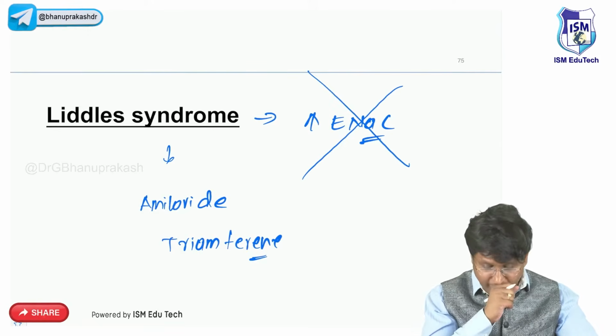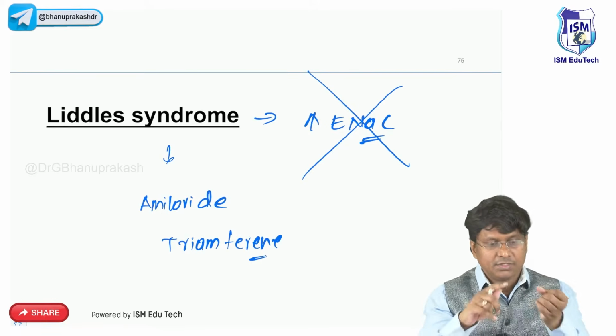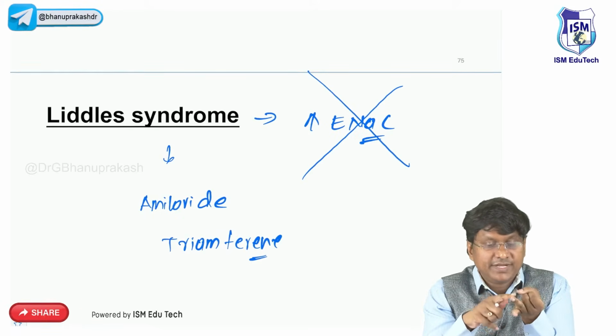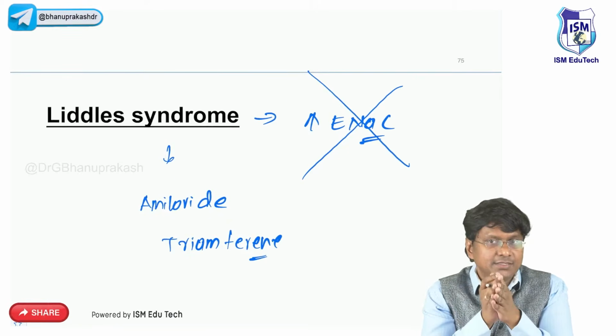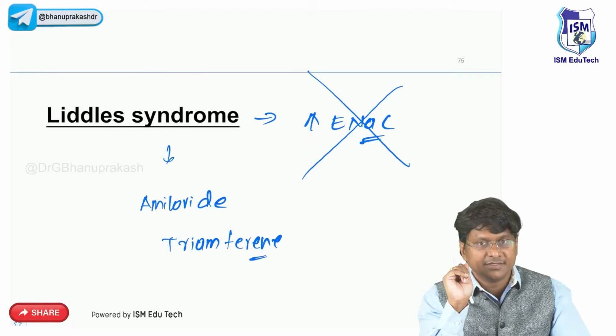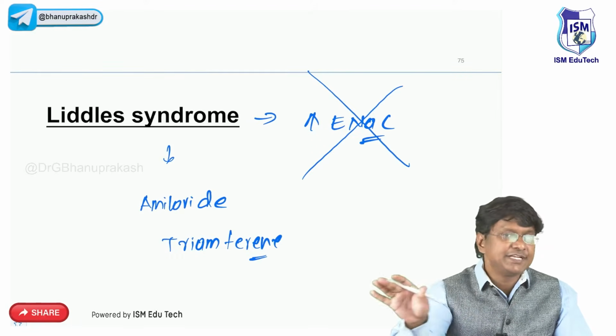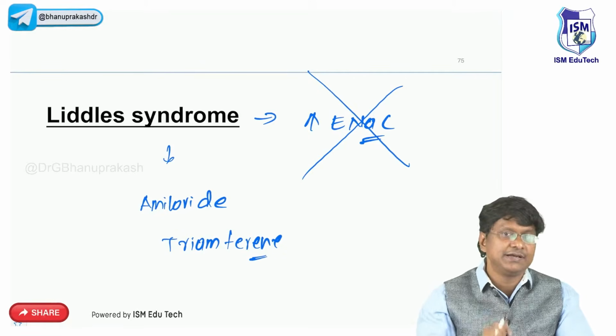In all of these, Bartter's, Gitelman's, and Liddle's, you have metabolic alkalosis and hypokalemia, right? Whereas in Bartter's and Gitelman's hypertension is not there, but in Liddle's you have hypertension.